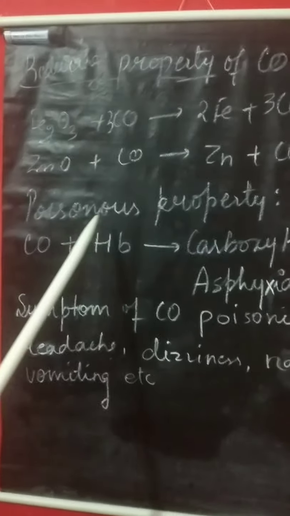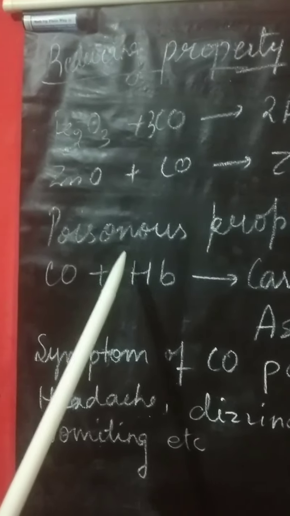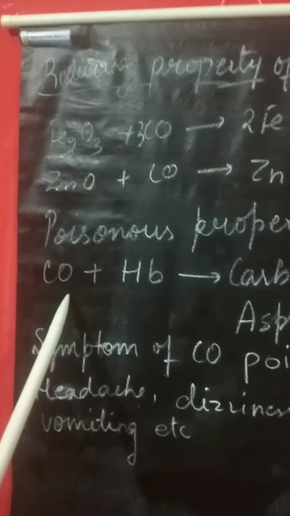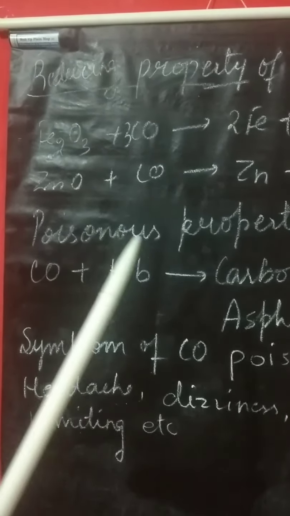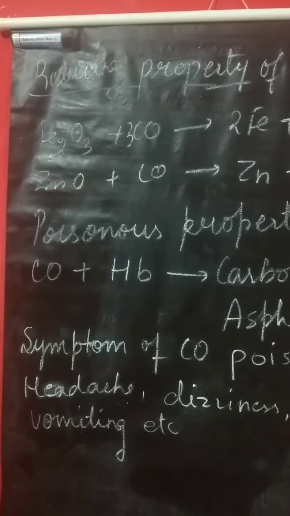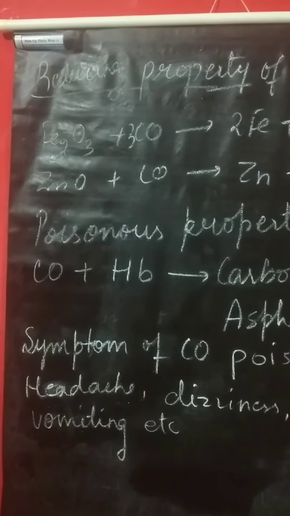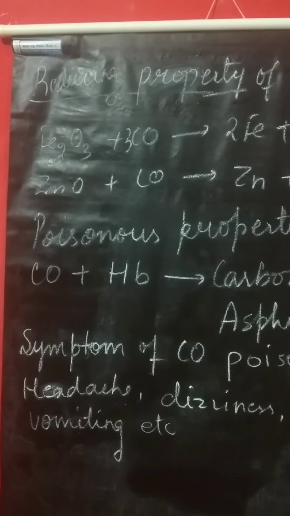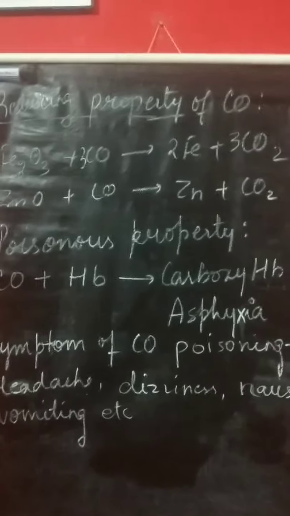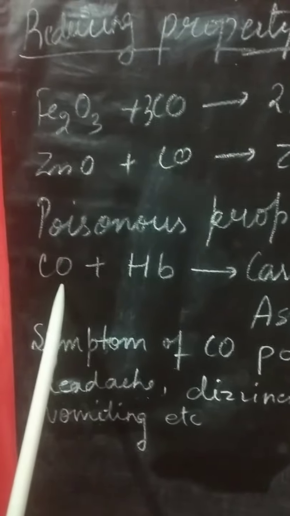Next, the poisonous property. See, carbon monoxide has poisonous property. When we burn anything, suppose coal, in the winter season if we burn coal or a room heater or blower, anything, and if there is no space for ventilation, in that condition the amount of oxygen which is available in your room slowly changes to carbon dioxide, and further when there is less amount of oxygen, slowly it will change to carbon monoxide.